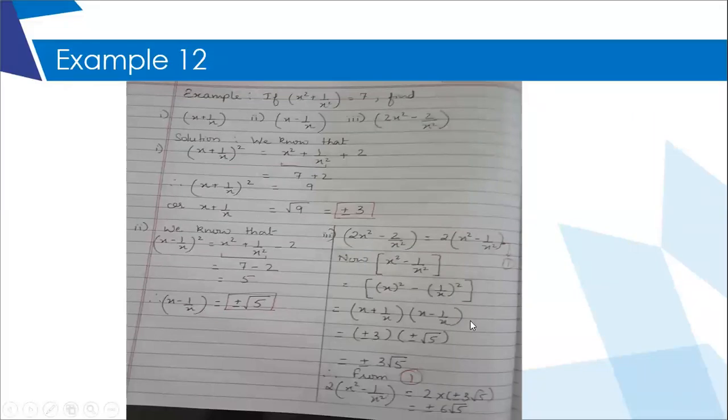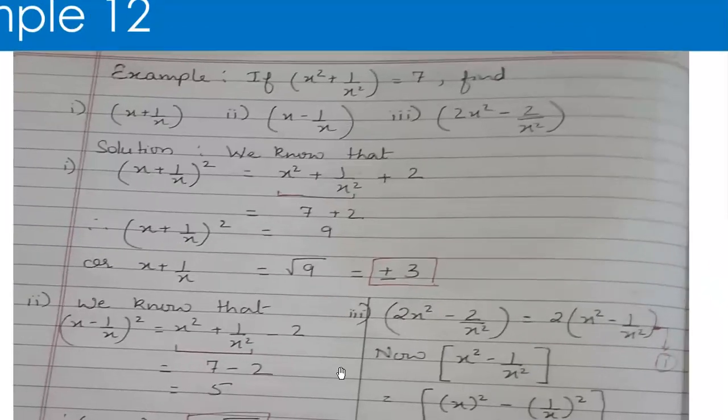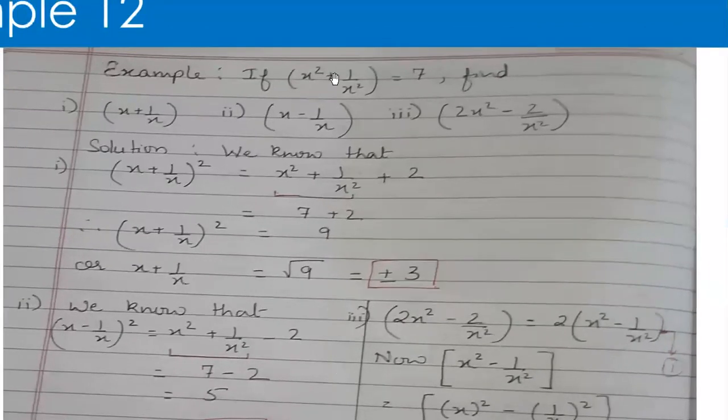Now, this is another example which is similar to the examples which I had taken in my previous class. Now look over here. It is given to me that x square plus 1 upon x square is equal to 7. And I have to get the value of x plus 1 by x, x minus 1 by x, and 2x square minus 2 upon x square.